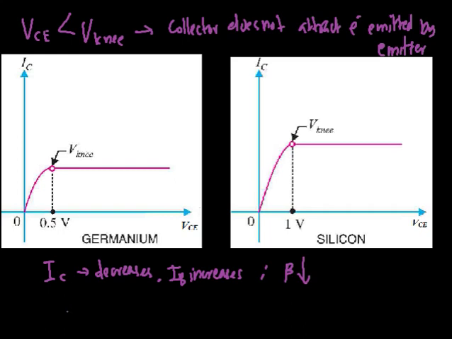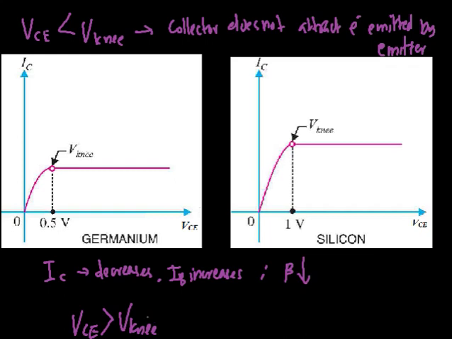So here we have to ensure that for germanium the collector emitter voltage should be greater than 0.5 volt, which is the knee voltage for germanium transistors, and the collector emitter voltage should be greater than 1 volt for silicon, which is the knee voltage for silicon transistors. So the condition on collector emitter voltage is that it should be greater than the knee voltage.